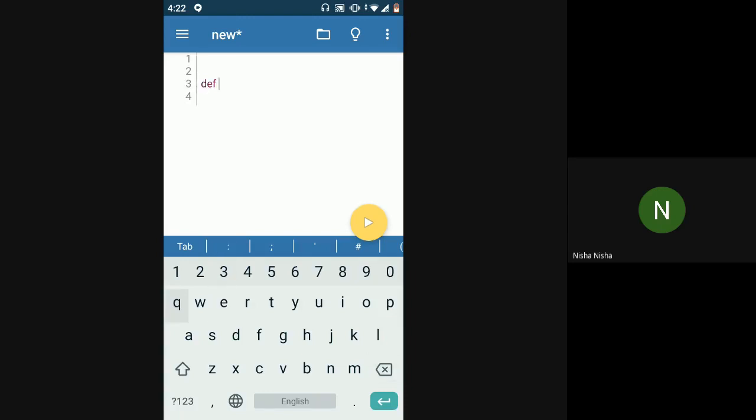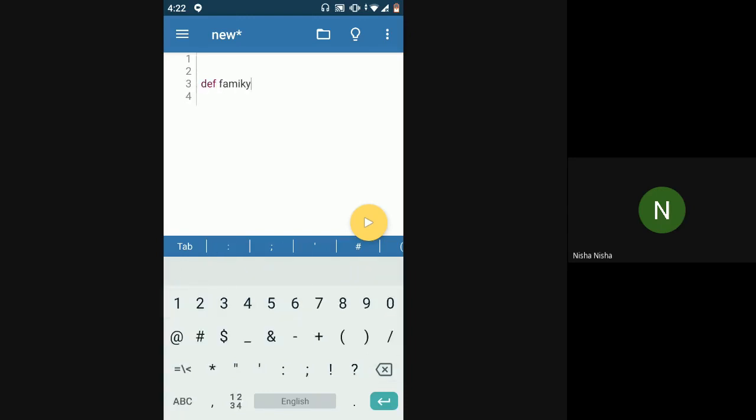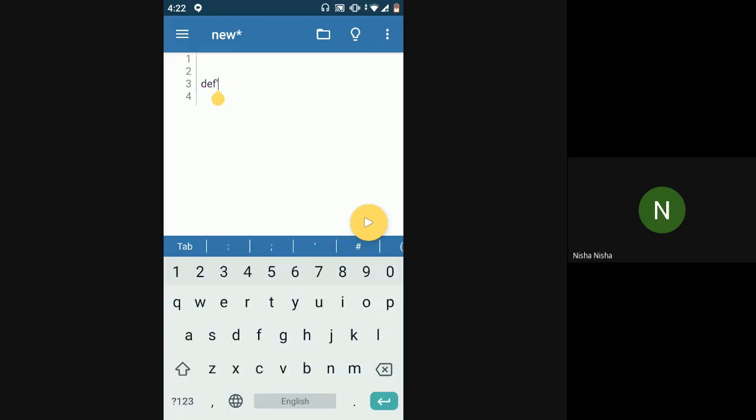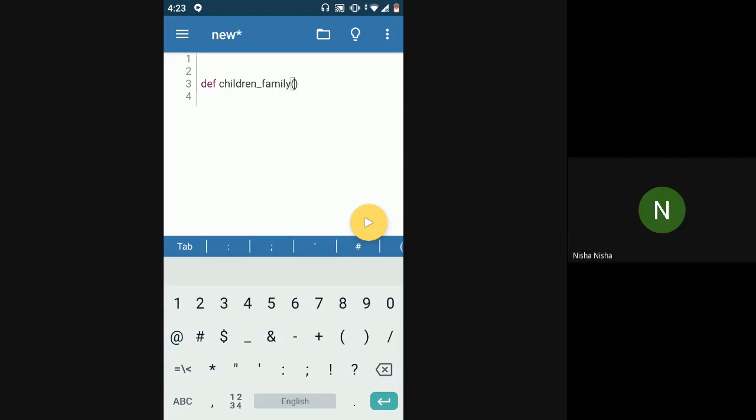Okay, so if I say def children in family, this function is supposed to print all the children from the family, that you will give to the function.